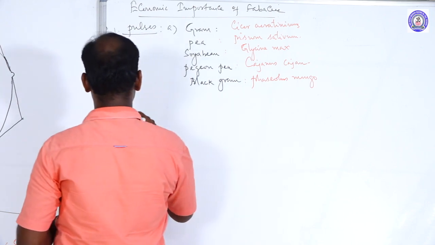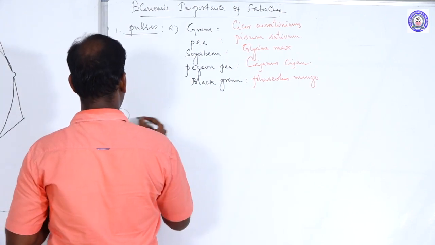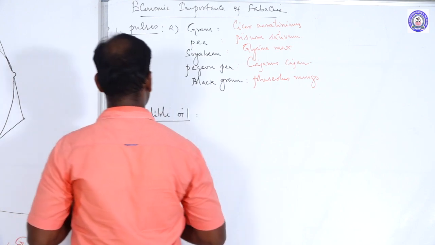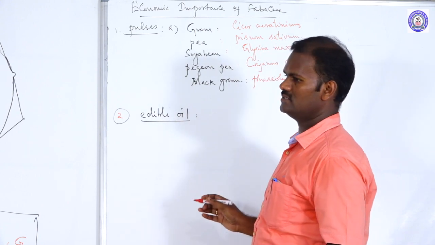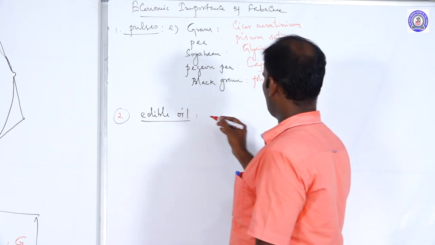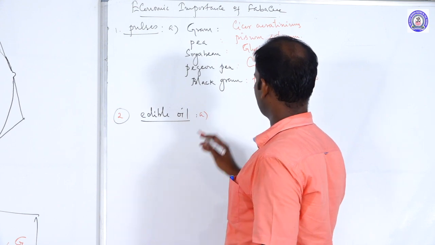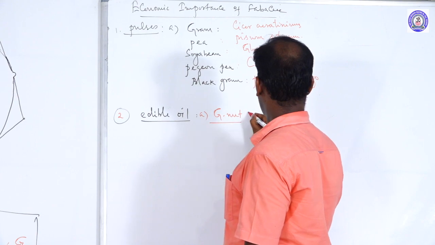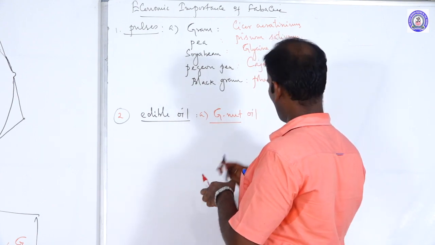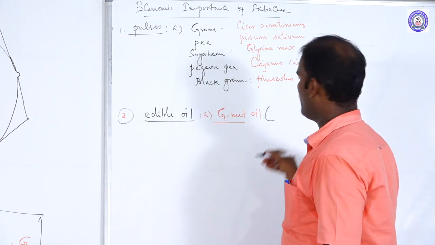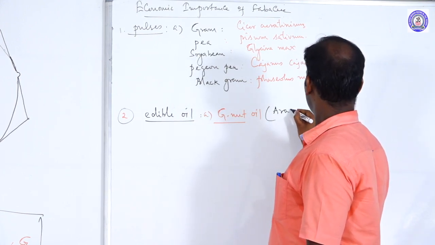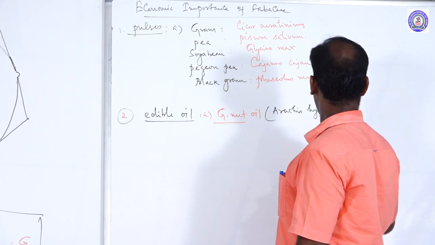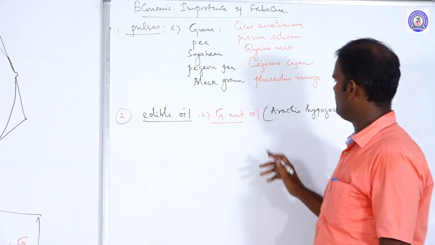Then second, edible oil. Certain plants are a source of edible oils. The first edible oil, for example, groundnut oil. It is obtained from the seeds of Arachis hypogaea. It is the binomial name of groundnut, Arachis hypogaea.